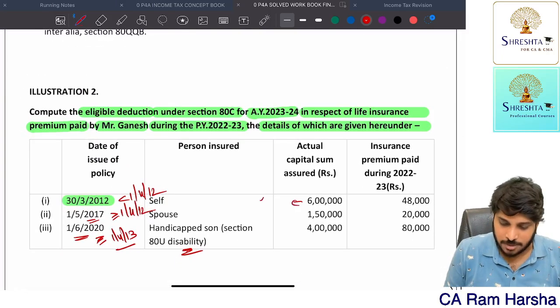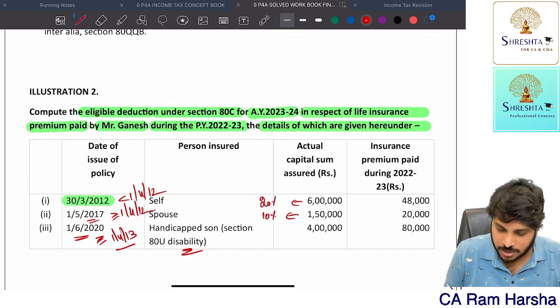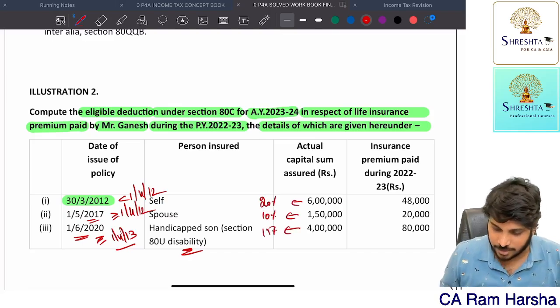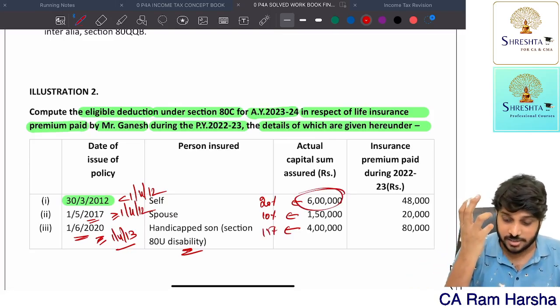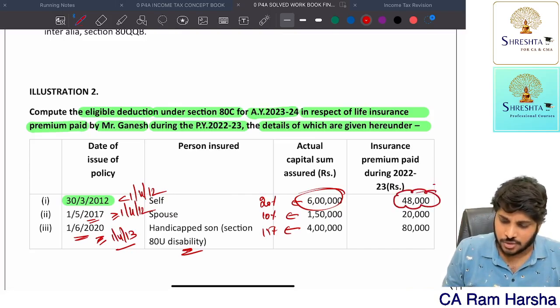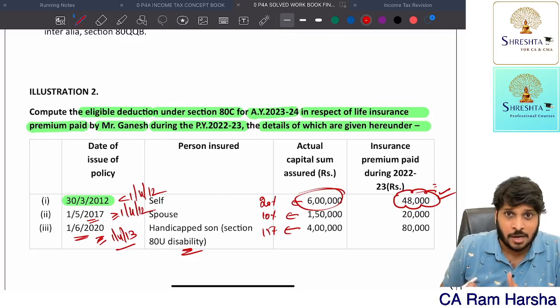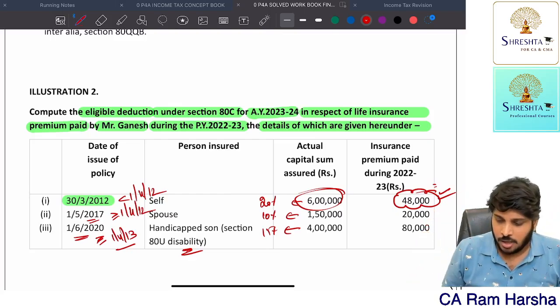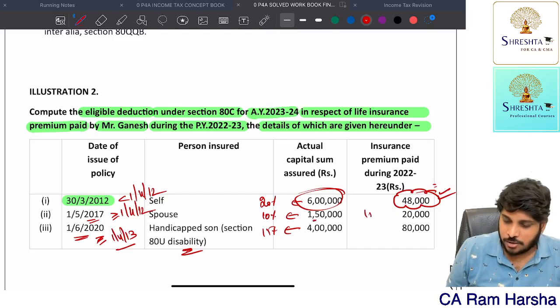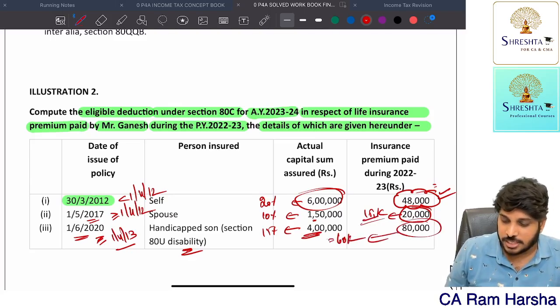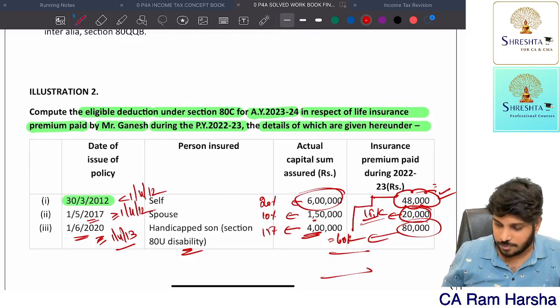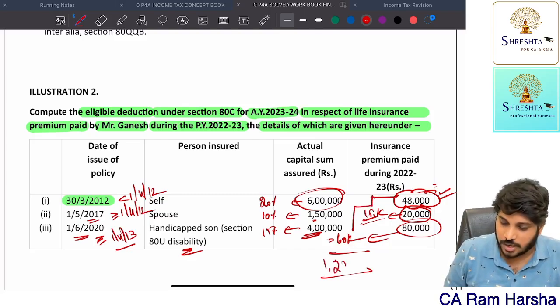Now for this, maximum is how much? 20%. For this, maximum deduction is 10%. For this, maximum deduction is 15%. So 20% means 6 lakhs into 20%, up to 1,20,000 is there, but the assessee paid only 48,000. So the entire 48,000 is eligible. Here 10% means 15,000, but he paid 20,000, so 15,000 only is deductible. Here 15% means 60,000, whereas he paid 80,000, so 60,000 only. So total deduction is 48,000 plus 15,000 plus 60,000. So the total answer is 1,23,000.